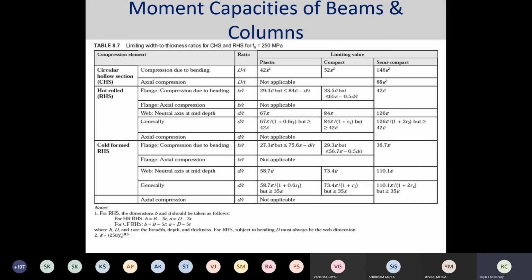With this, I am ending this schedule of plastic analysis and the corresponding plastic hinge calculations.